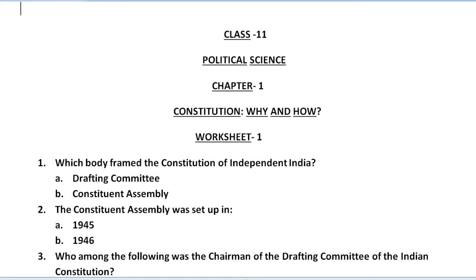Today we are going to discuss the class 11 political science chapter 1, Constitution: Why and How. The important questions of this chapter, which I have given under the three worksheets 1, 2 and 3 mentioned here. You can see this worksheet. These are all the important questions related to the chapter.